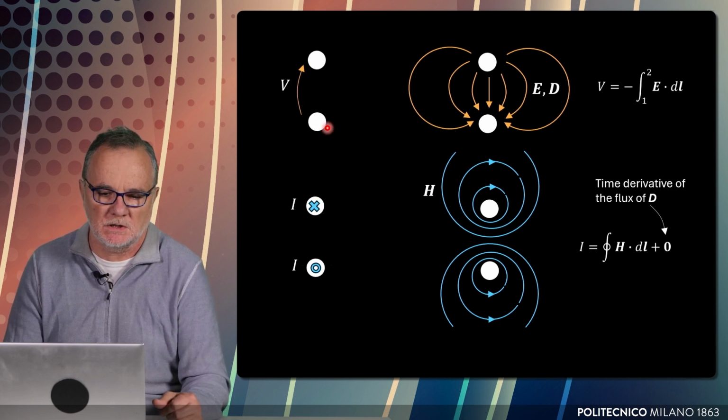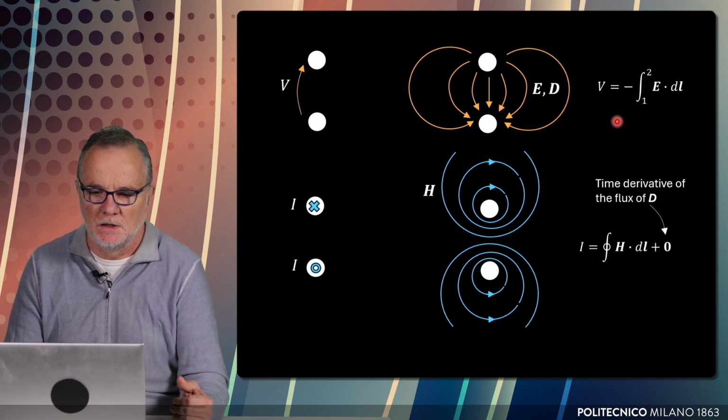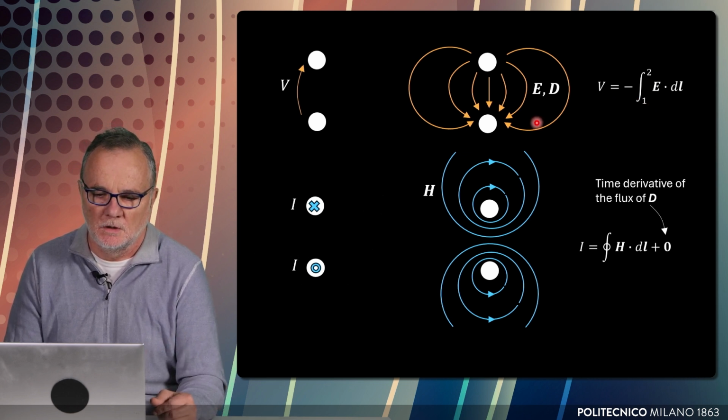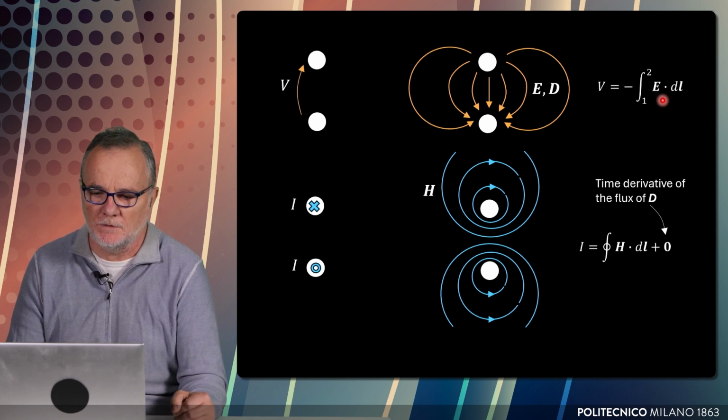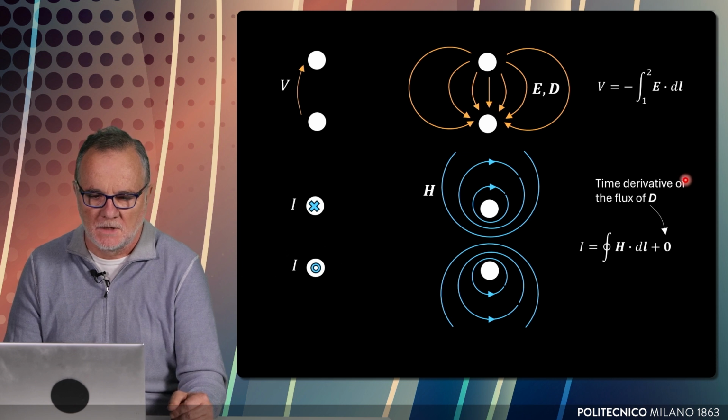Therefore, the voltage is associated to the presence of an electric field and an electrical induction field, and the relationship between voltage and field is the well-known line integral, so that the voltage difference from 2 to 1 is minus the line integral of the electric field along any line that connects conductor 1 to conductor 2.